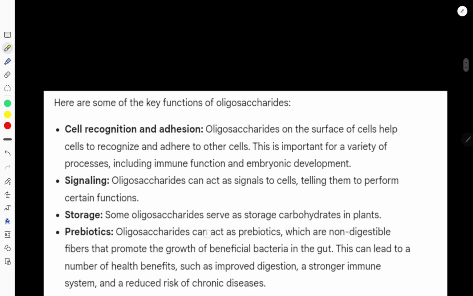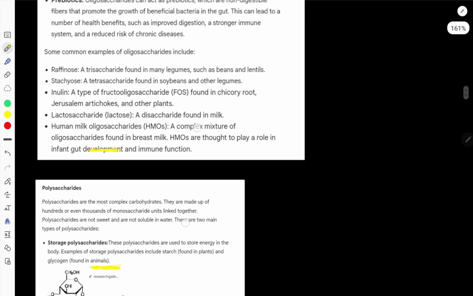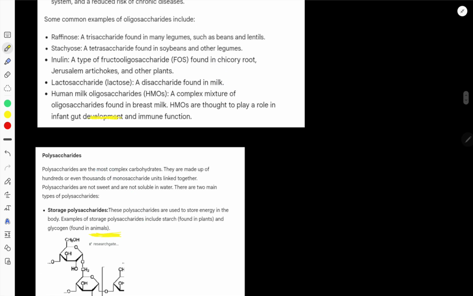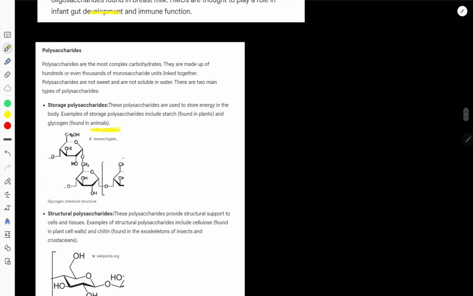But these types of carbohydrate, oligosaccharide and polysaccharide, are different. In polysaccharide, we get starch, glycogen, then cellulose. These types of polysaccharide are not soluble in water, plus they don't taste sweet.